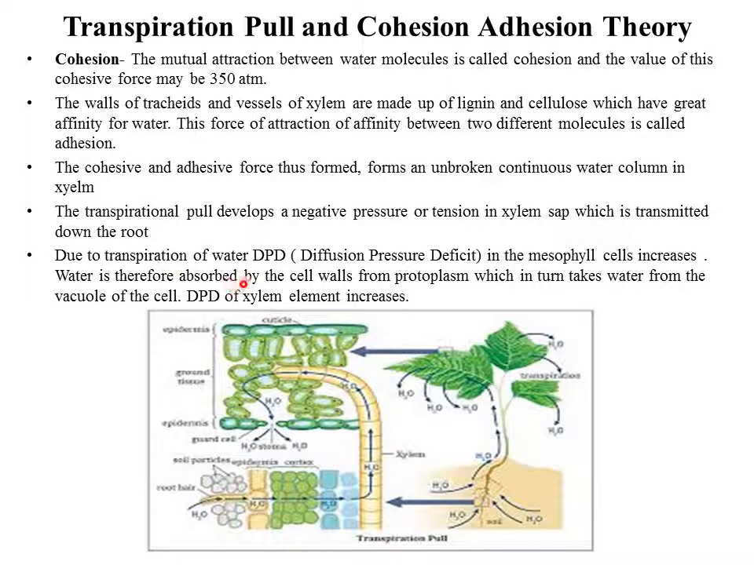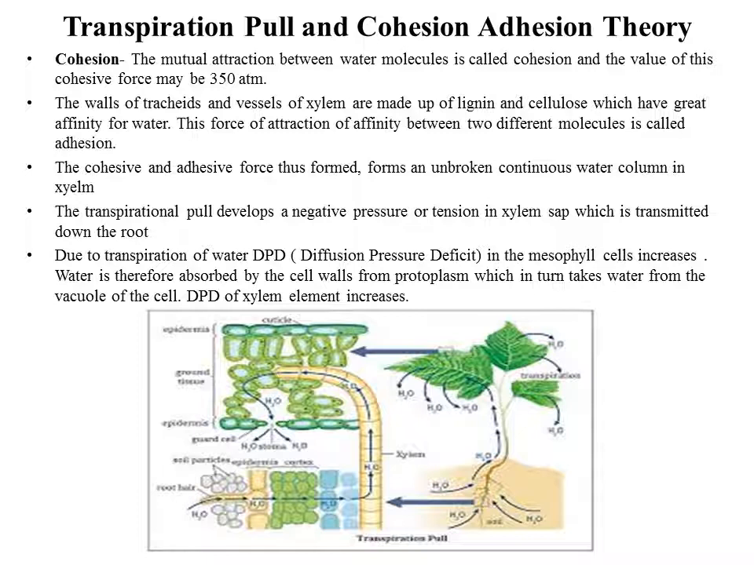Due to transpiration of water, the DPD, diffusion pressure deficit, in the mesophyll cell increases, and water is therefore absorbed by the cell walls from the protoplasm, which in turn takes water from the vacuoles of the cells. The DPD of xylem elements increases. So this is how water is pulled in the upward direction.